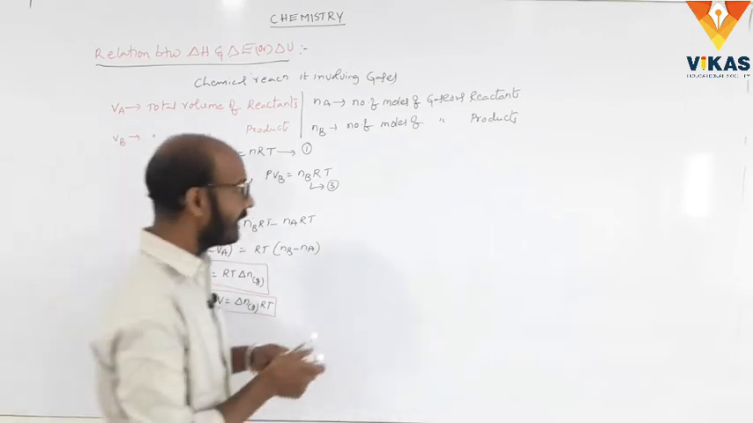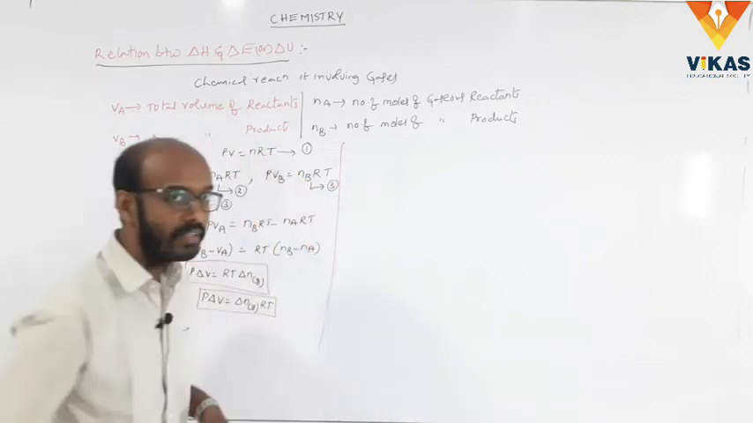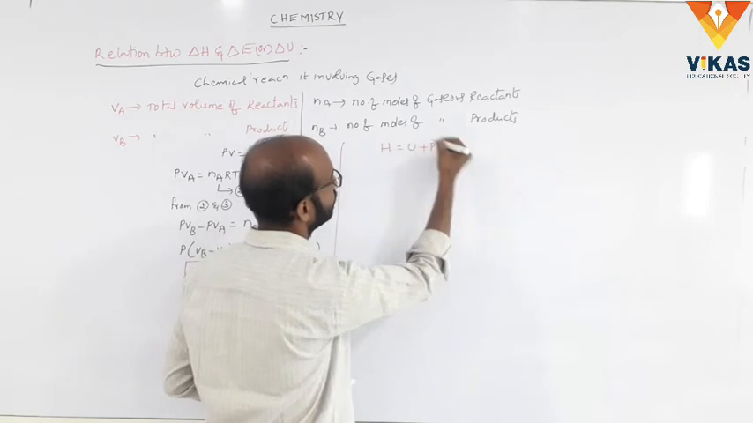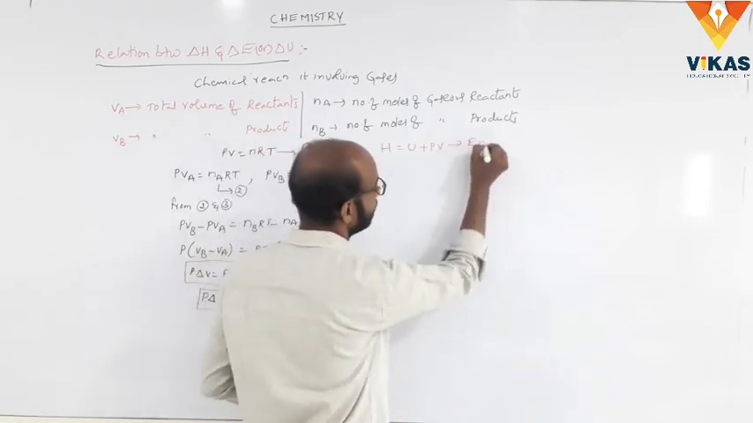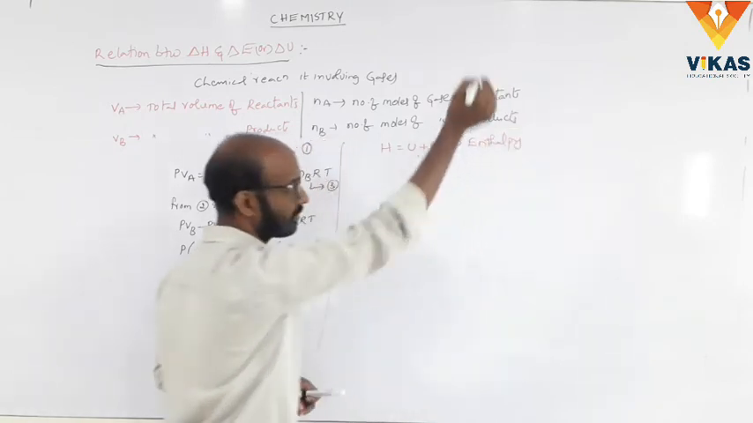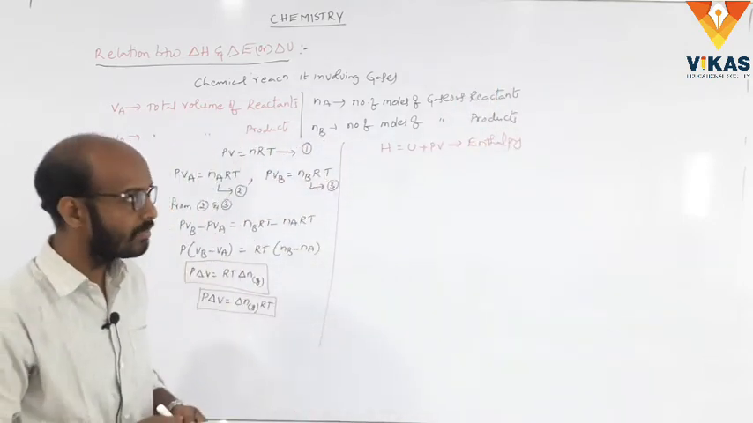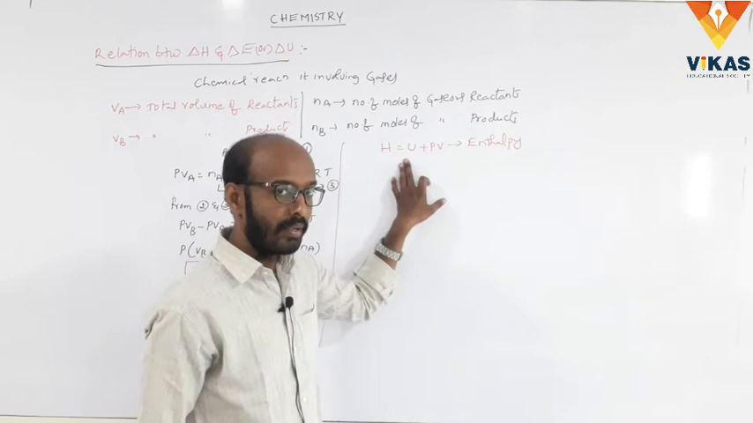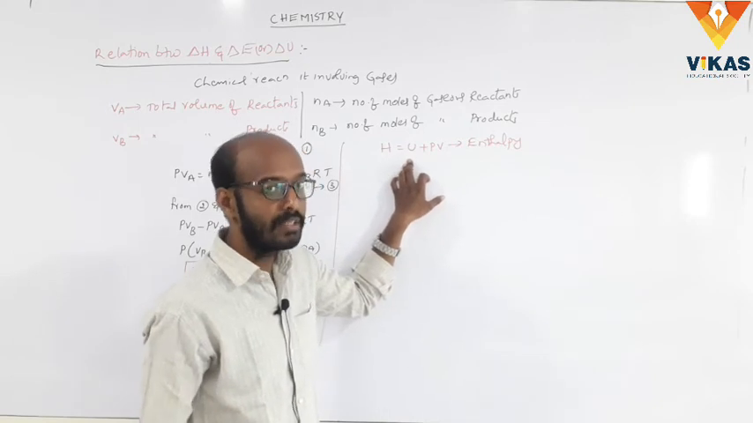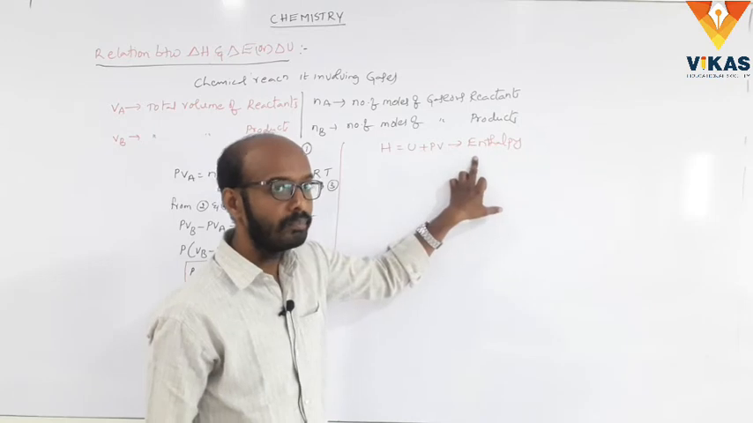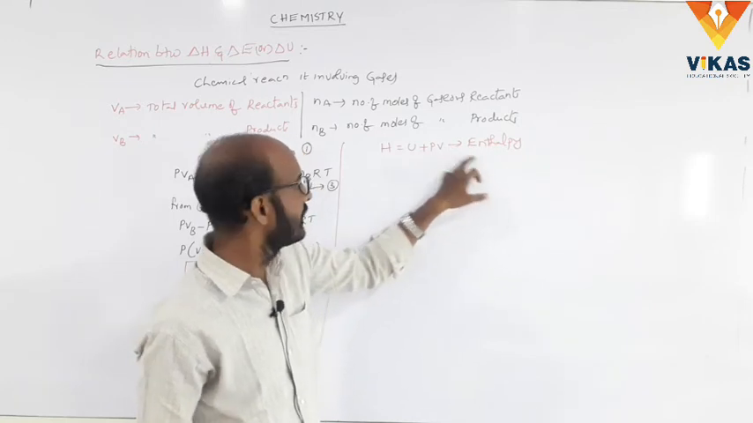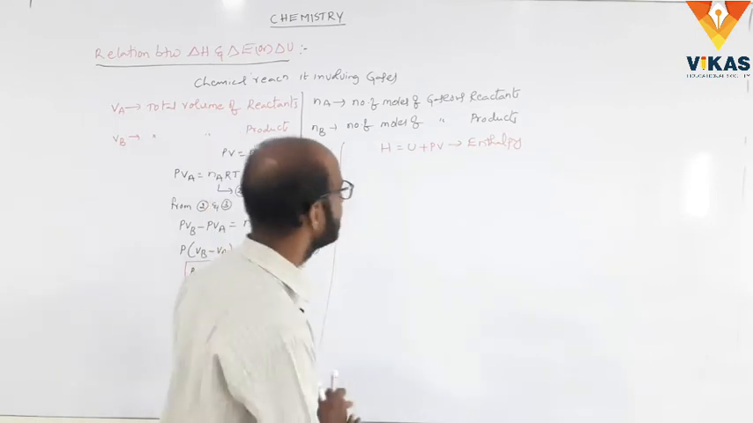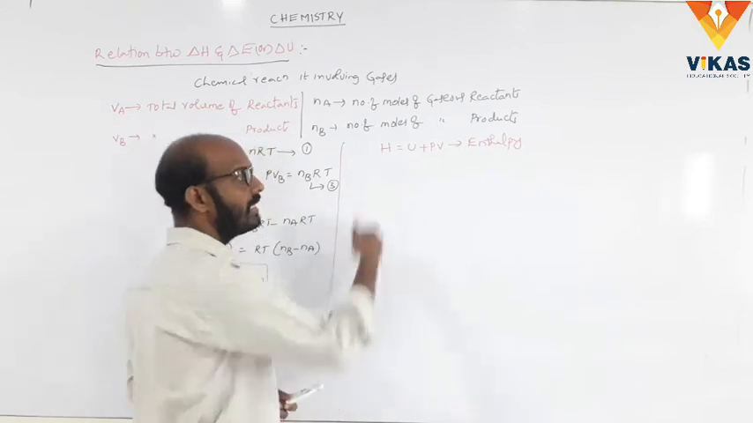Now we take the enthalpy. What is enthalpy? H is equal to U plus PV. Enthalpy is mathematically expressed as H is equal to U plus PV, and it was expressed by Clausius. It is a measurable property of the substance. So H is equal to U plus PV, as given by Clausius.